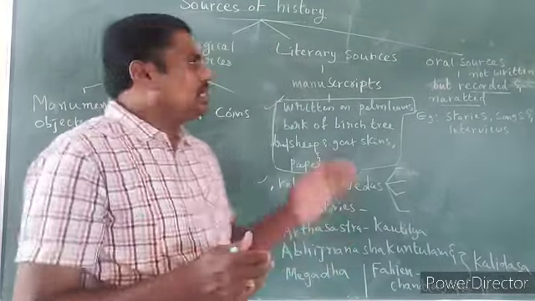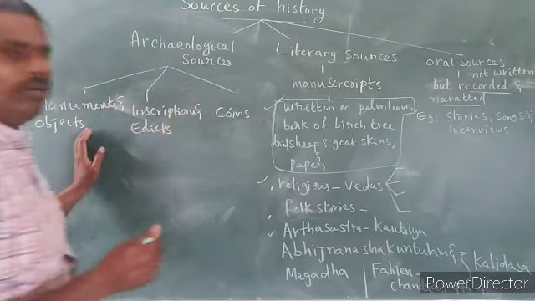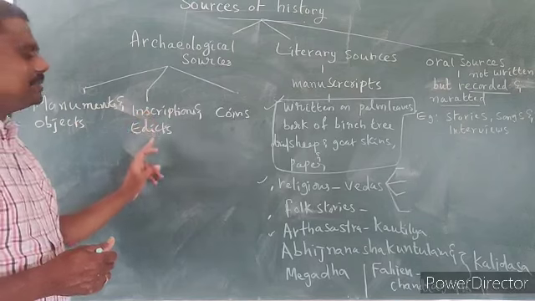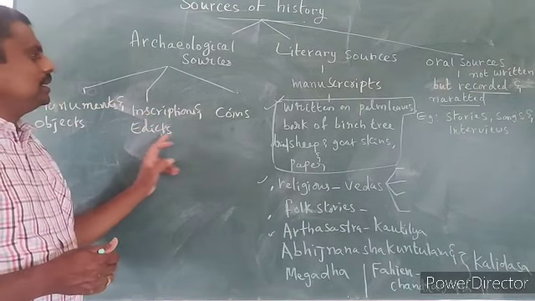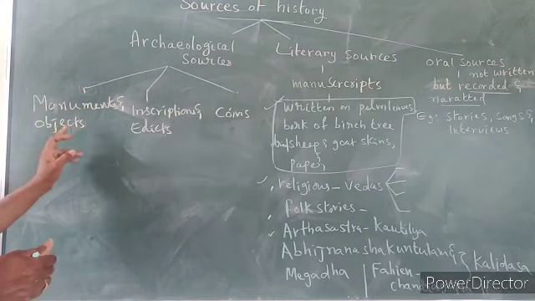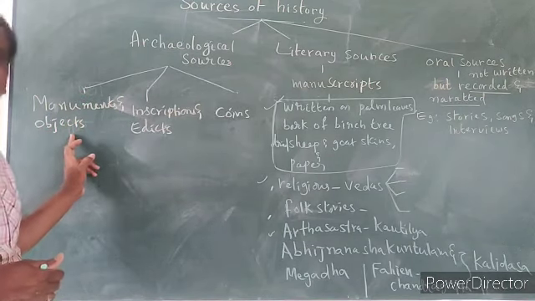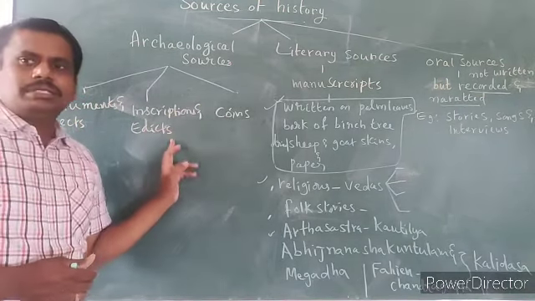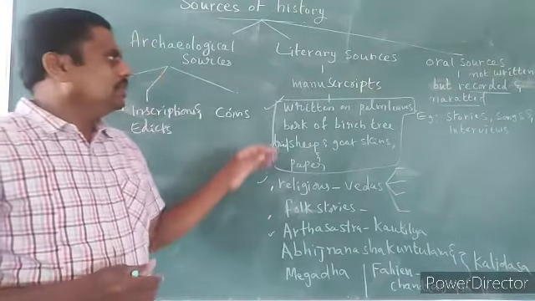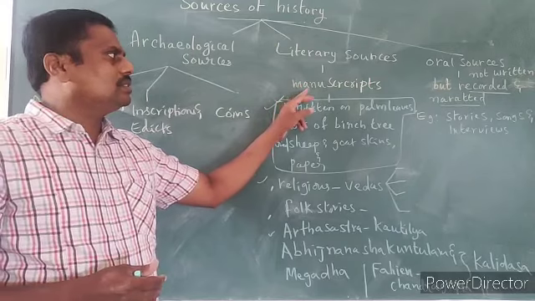So in the archaeological sources, we have first important one: monuments and objects, inscriptions and edicts, and coins. These three come under archaeological sources. What are those? Monuments and objects, inscriptions and edicts, and coins. Understood? Then what are literary sources?